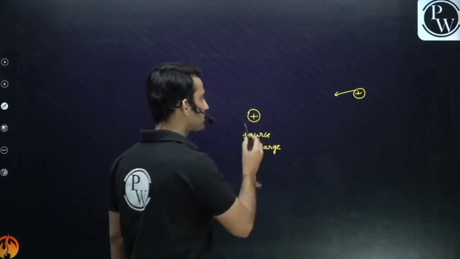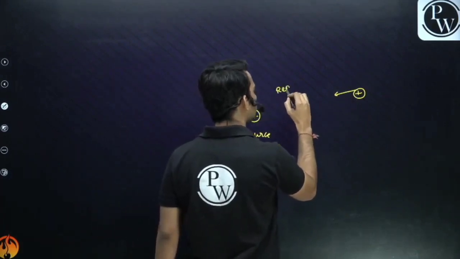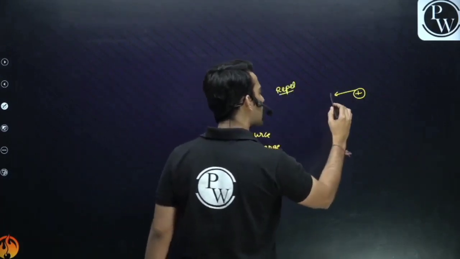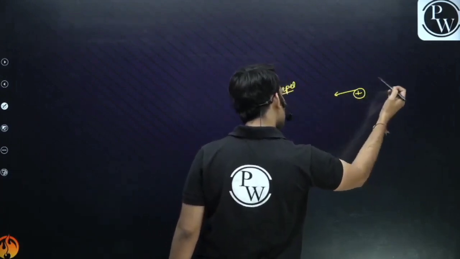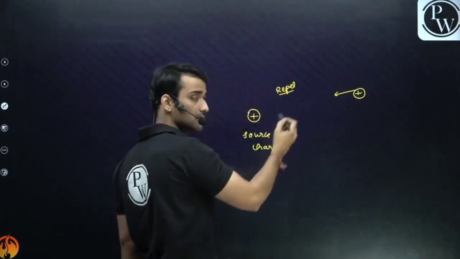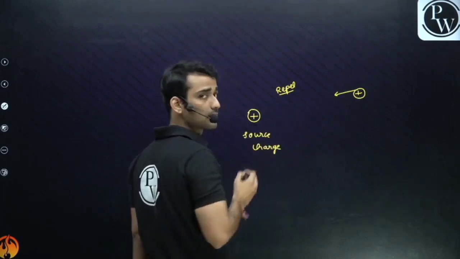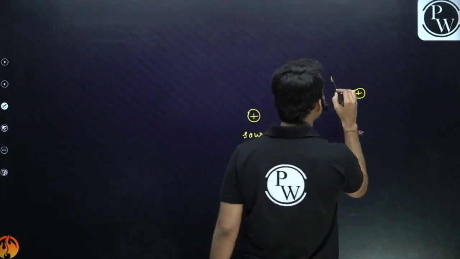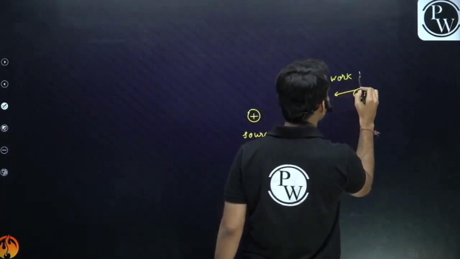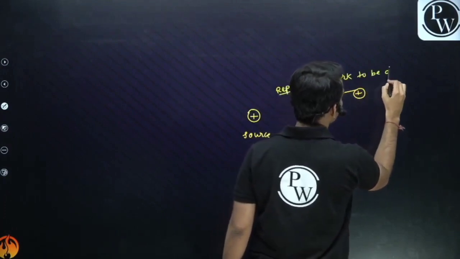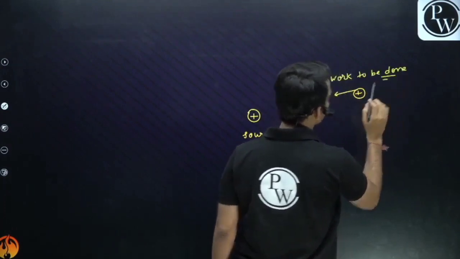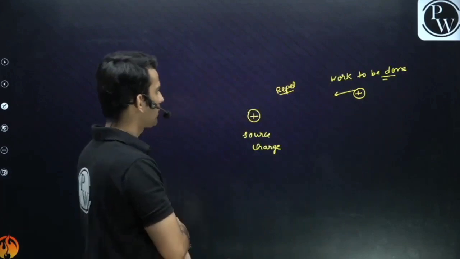These charges will repel. So obviously I have to apply some work. I have to do some work against the force to bring this charge nearer to this charge. So guys, here certain work has to be done, right?